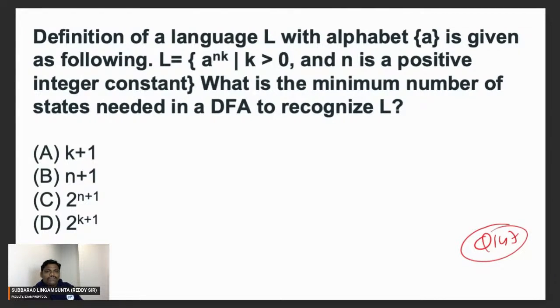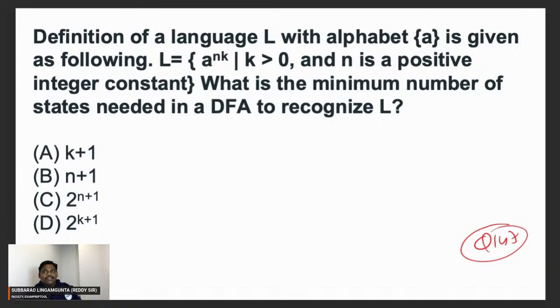So 4 a's first. Next, if you take k value 2, 4 into 2 is 8. It is multiples of 4. Remember, epsilon is not accepted. First 4 should be accepted.